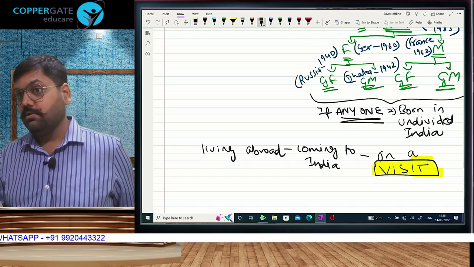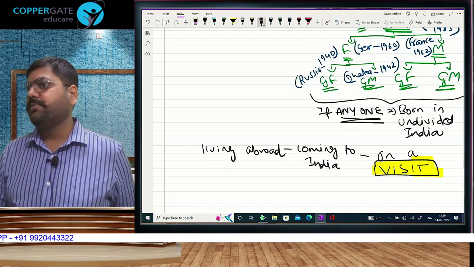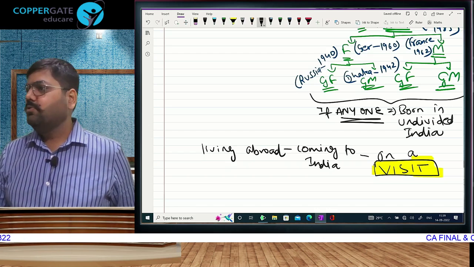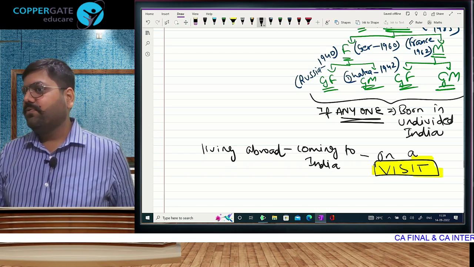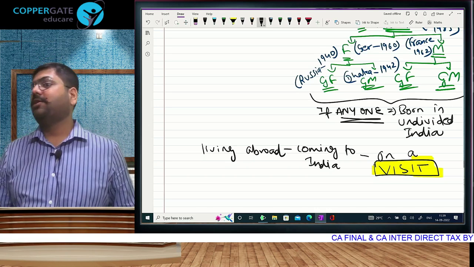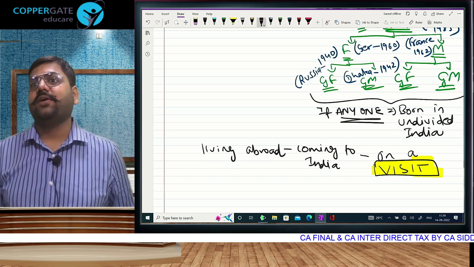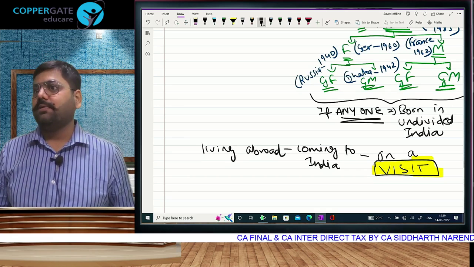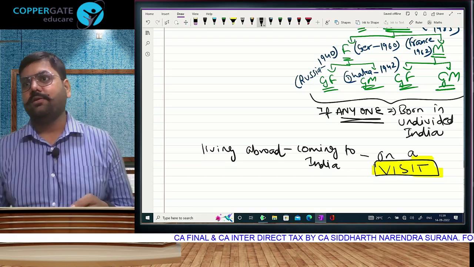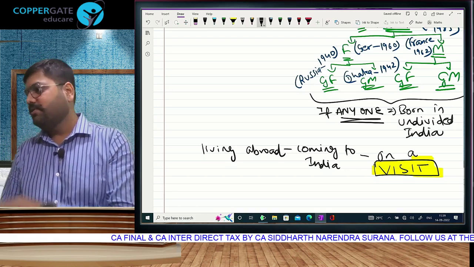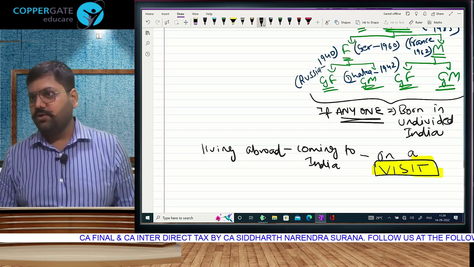Most important word. So if a citizen or PIO is coming for earning, don't do this. Is condition 2 applicable or not applicable? Applicable. If you come and earn, then 63, 65 is also going to be applicable. When is it not applicable? Only if you are on a visit. Visit means you will spend foreign money. But if you earn, then you don't fall in the logic. So once you know the logic, we'll understand who is covered, who is not covered.